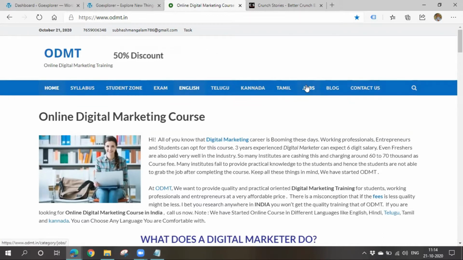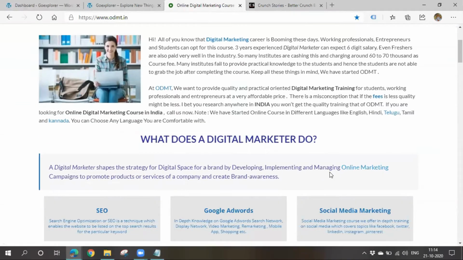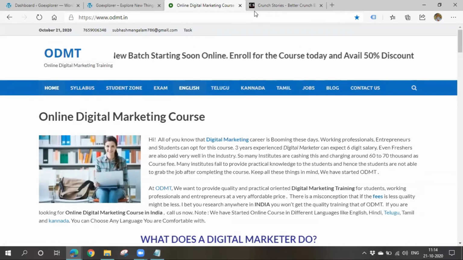Then what is the difference between pages and categories? Usually pages will contain static content, and when you go for posts, they'll be dynamic.